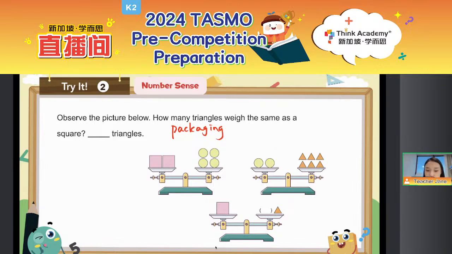But as for this question, we can also try the packaging method because we can see 2 circles equals 3 triangles. So 1 circle equals 3 triangles, right? So we just pack them as 1 bag. And then, oopsie, probably there's another interesting way to do it, everyone. Let's see.